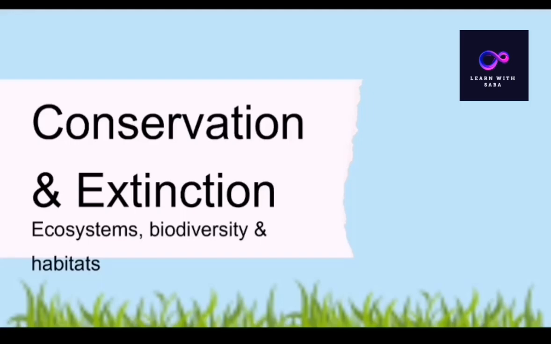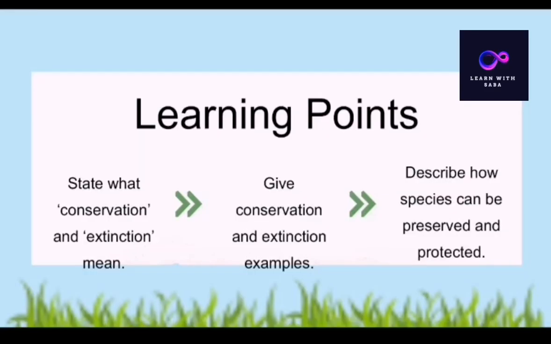Today in this lecture we are discussing the terms ecosystem, biodiversity and habitat. Let's start. These are the learning points. State what conservation and extinction mean. Give conservation and extinction examples. Describe how species can be preserved and protected.